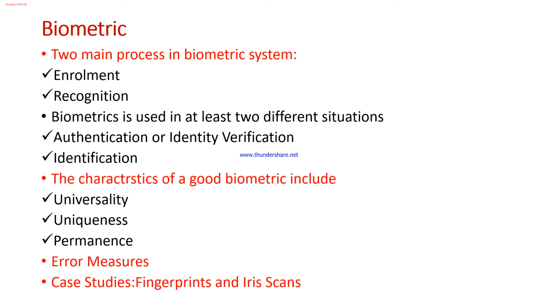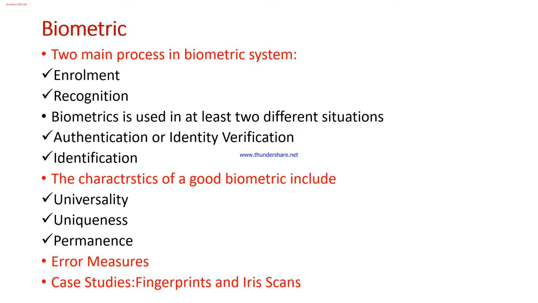And next is permanence. Whatever the explanation I gave, it is for the permanence. It will remain the same, it will be permanent. And uniqueness is that two different people should not have the same sample. For the same example, I can just take iris.